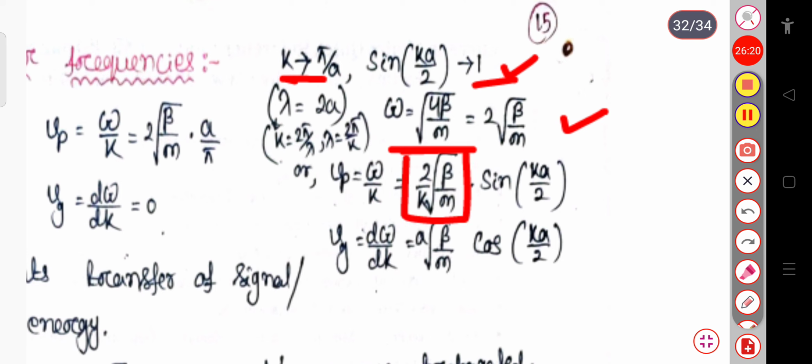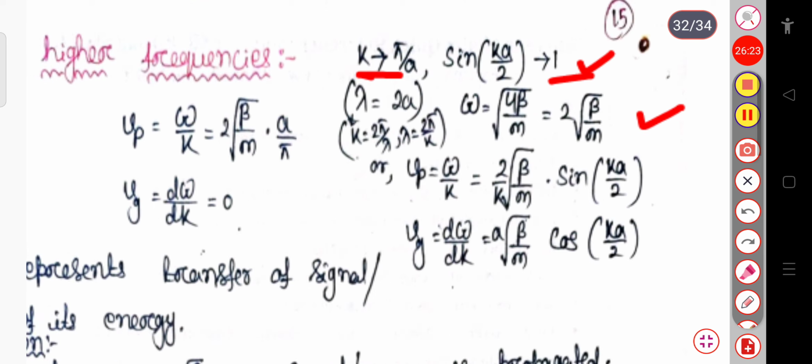Let me write, suppose sin k by 2 remains as it is; I have not substituted the value of k. In that case, we can write Vp equal to omega by k, that is equal to 2 by k into root of beta by m into sin k by 2. Similarly, if you calculate Vg, this will be d omega by dk. Here it depends on k.